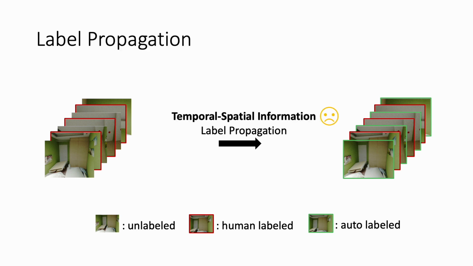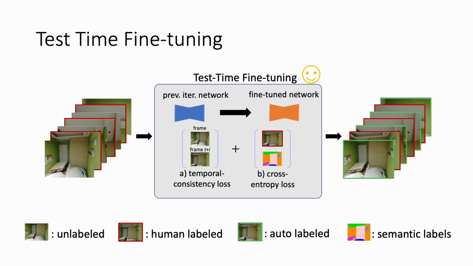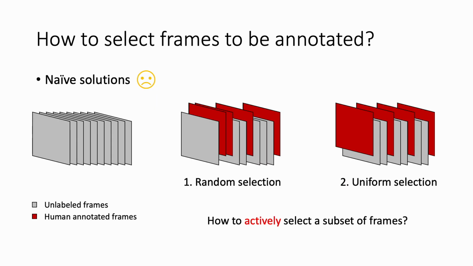When populating annotations to all the frames, traditional label propagation methods only use spatial temporal information. Therefore, they do not take advantage of semantic information captured in a semantic segmentation model, leading to more manual annotations to fill where the spatial temporal constraint does not cover. We replace the label propagation method with a semantic segmentation network and fine-tune the network on the input sequence using existing human labels. Other than normal cross-entropy loss, we added a new loss function, temporal consistency loss, considering spatial temporal consistency in model fine-tuning.